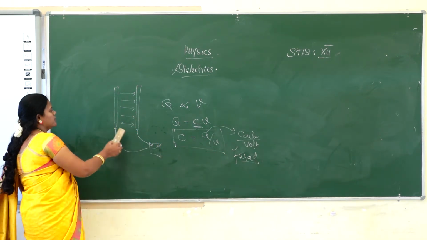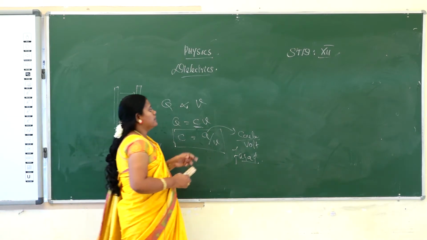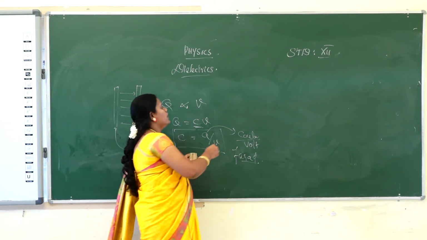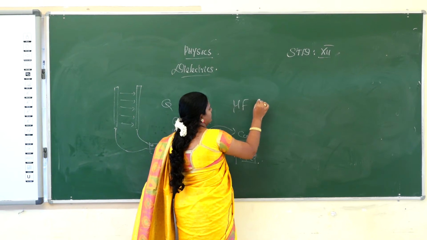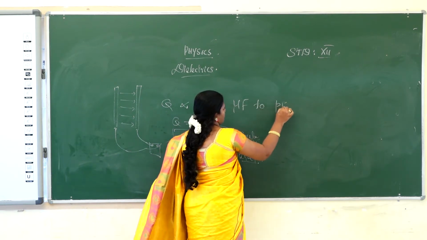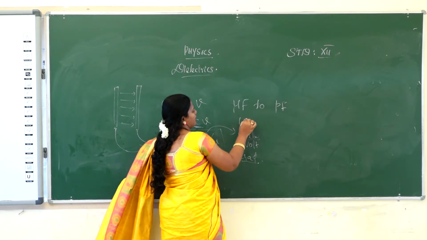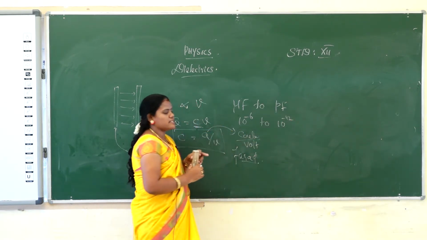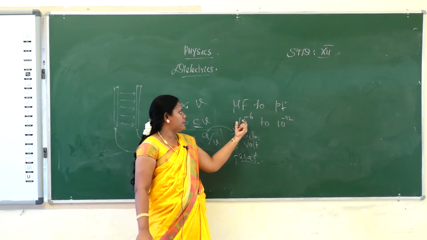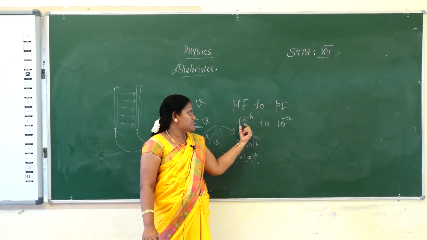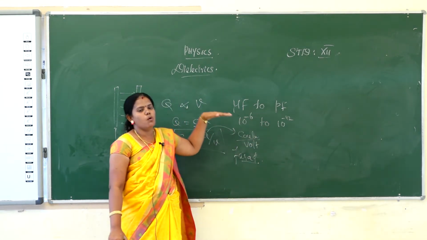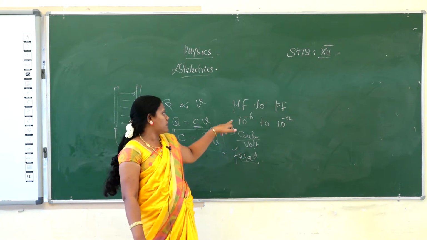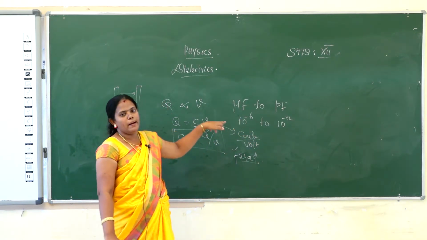Okay, and then another thing: capacitors are always in the range of microfarad to picofarad. What is microfarad? 10 power minus 6 to 10 power minus 12. So all capacitors will always be in the range of 10 power minus 6 to 10 power minus 12.